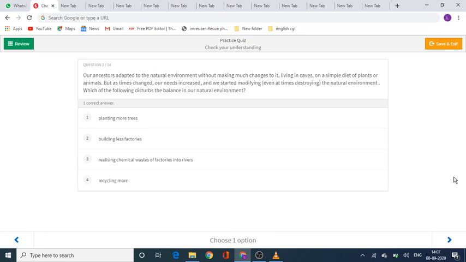Our ancestors adapted to the natural environment without making much changes to it, living in caves on a simple diet of plants or animals. But as times changed, our needs increased and we started modifying, even at times destroying the natural environment. So, which of the following disturbs the balance in our natural environment? Option number 1, planting more trees. Option number 2, building less factories. Option number 3, releasing chemical wastes of factories into rivers. Or option number 4, recycling more. Your time starts now.